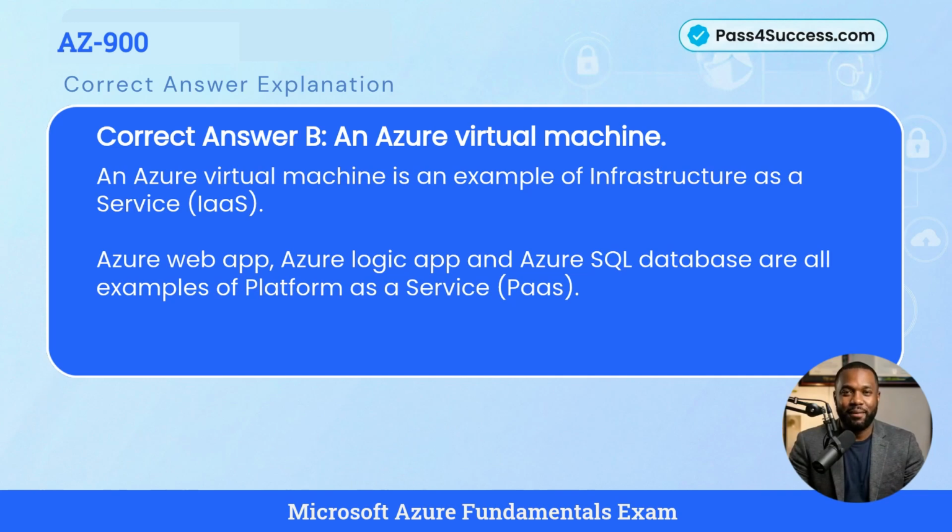Correct answer B. An Azure virtual machine. Explanation. An Azure virtual machine is an example of infrastructure as a service, IaaS. Azure Web App, Azure Logic App, and Azure SQL Database are all examples of Platform as a Service, PaaS.